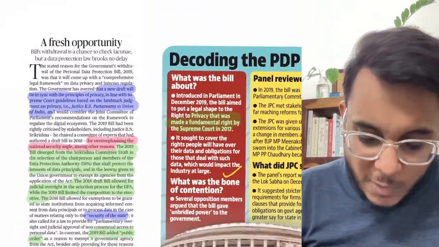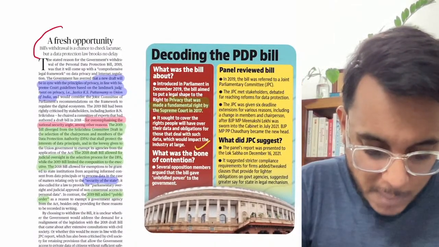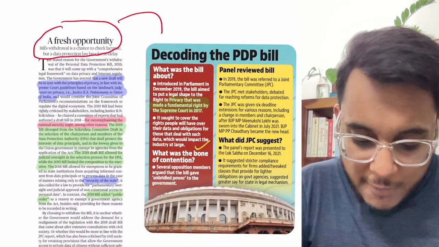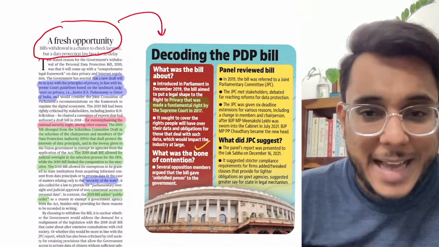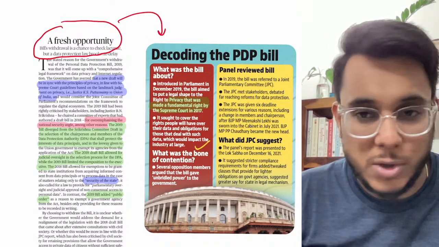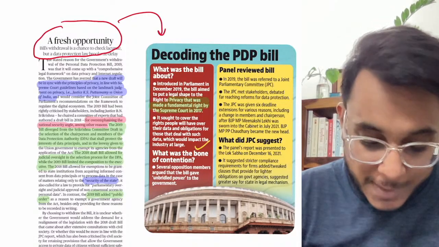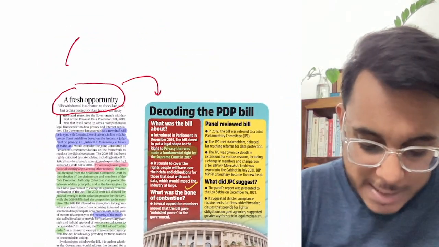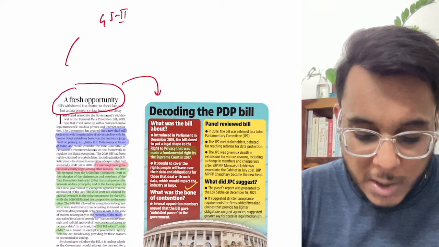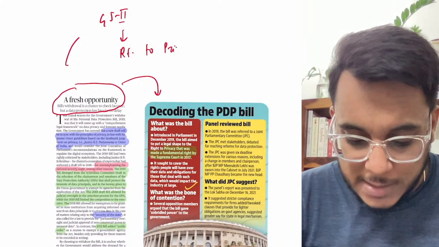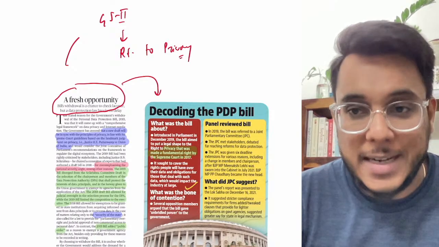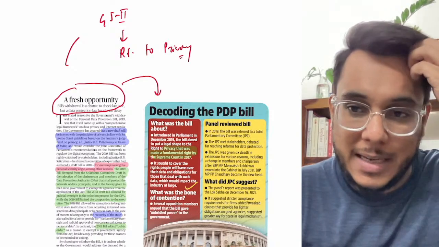Okay, so this article, guys, we have taken from The Hindu newspaper, The Fresh Opportunity, and here I have provided you a very beautiful pictograph which provides the entire issue in a nutshell. Now first of all, this particular bill is going to be important for GS paper number 2: right to privacy, rights issues, fundamental rights, polity. All these places this article is important.